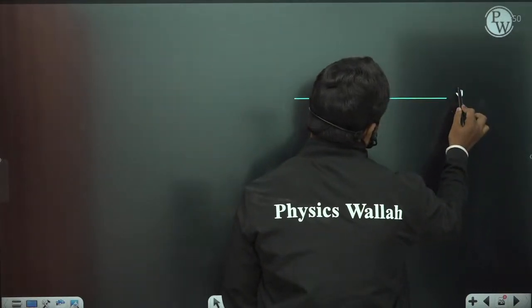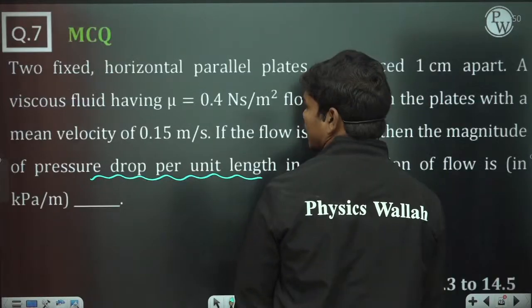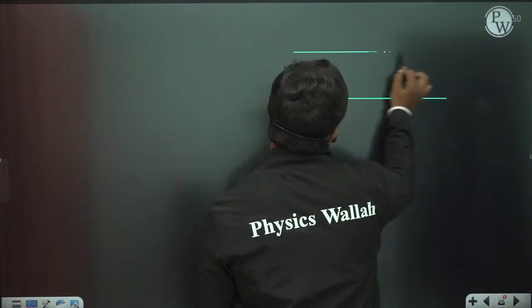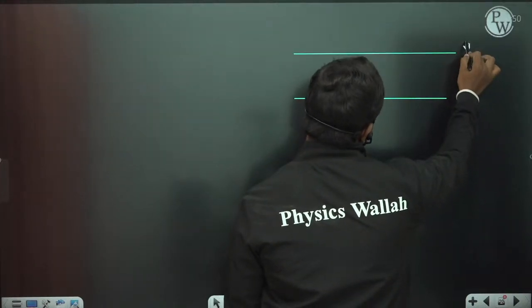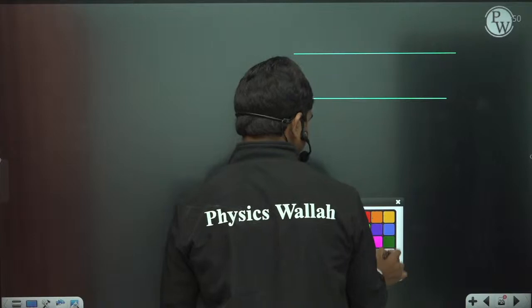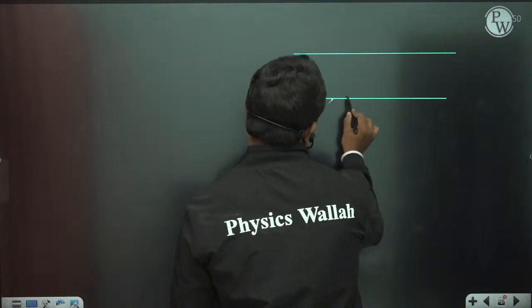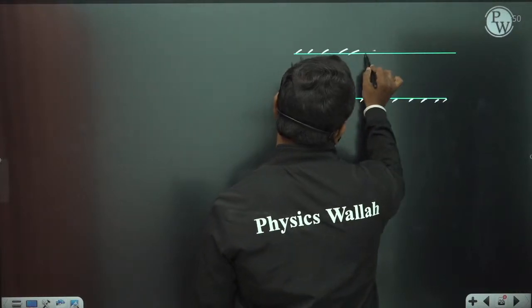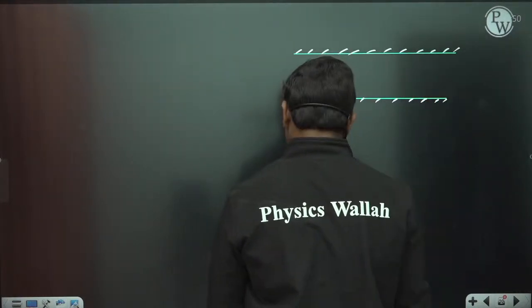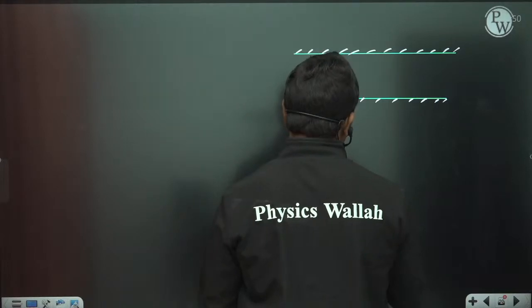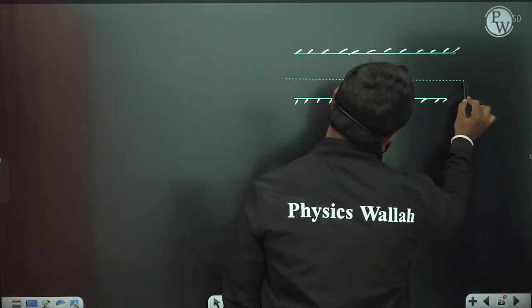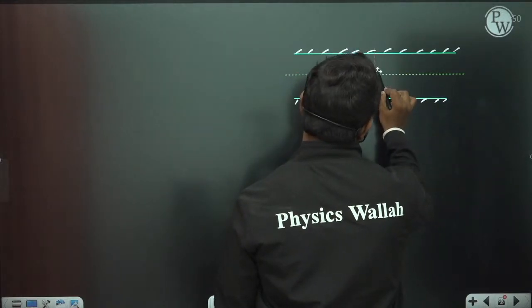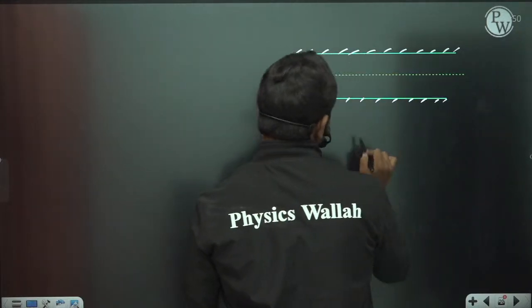So let us see, we have two fixed horizontal plates.